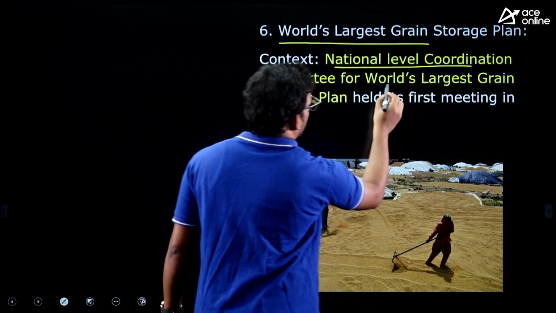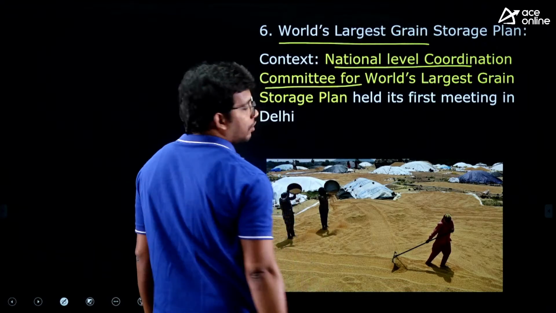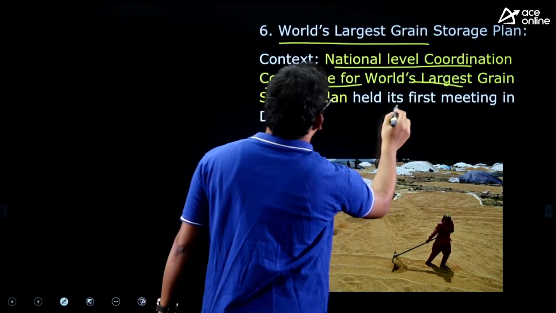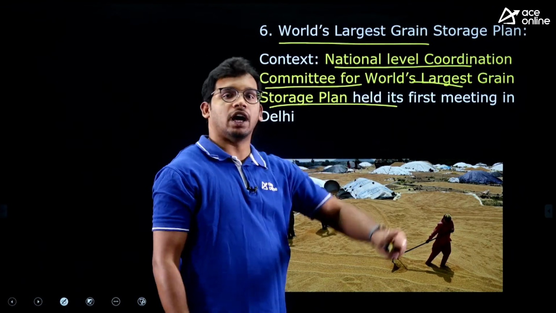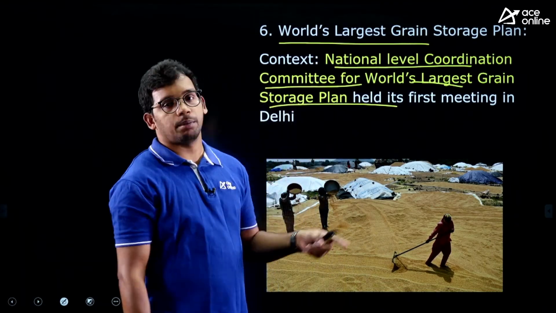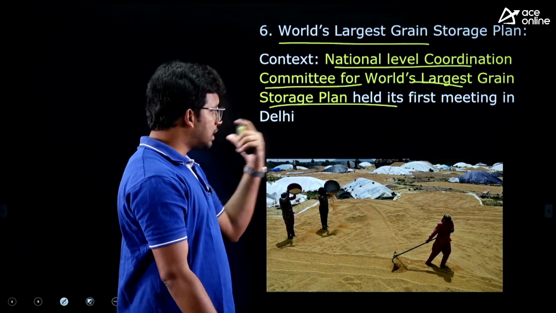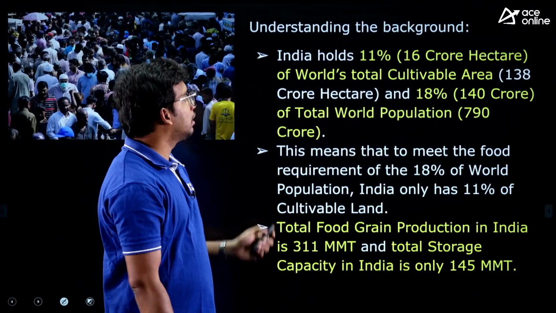The National level coordination committee for the world's largest grain storage plan has met for the first time in Delhi. This was already launched in February. Now the first committee meeting has happened recently. So we will discuss what actually this plan is.